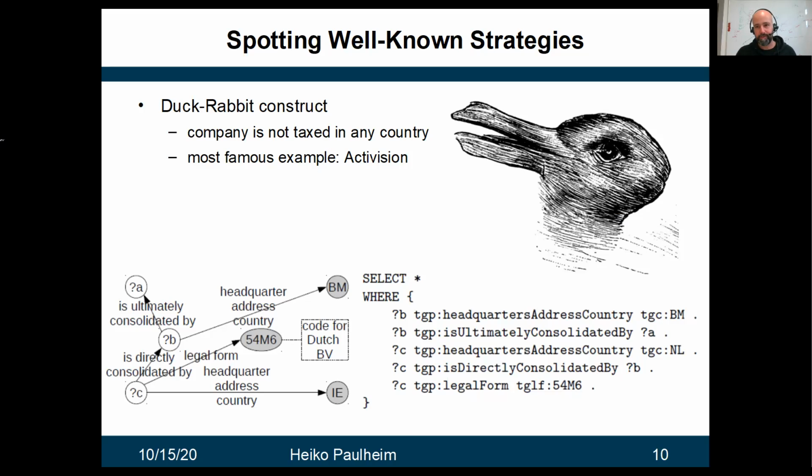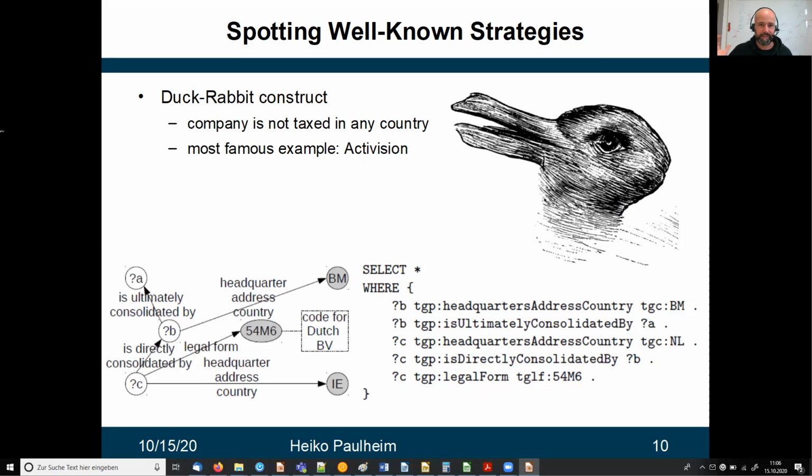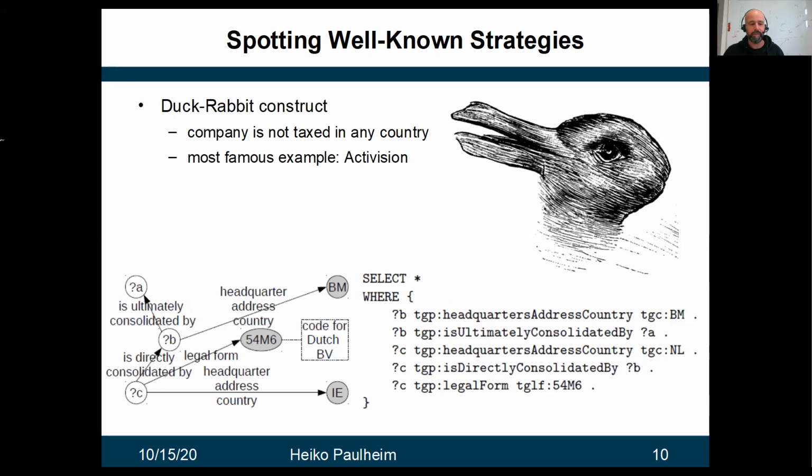Since our graph is a knowledge graph following standard technology with RDF and also comes with a SPARQL endpoint, what we can do is, once we know certain tax planning strategies, we can look at what is the pattern behind that strategy. We can formulate that in a SPARQL query and then directly retrieve a list of companies which make use of this tax planning strategy.